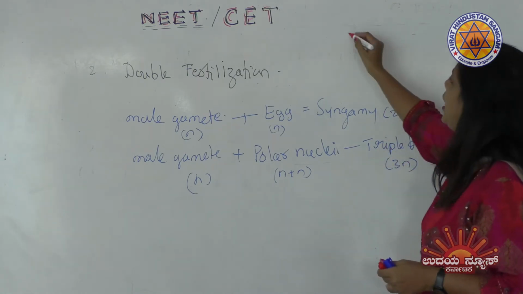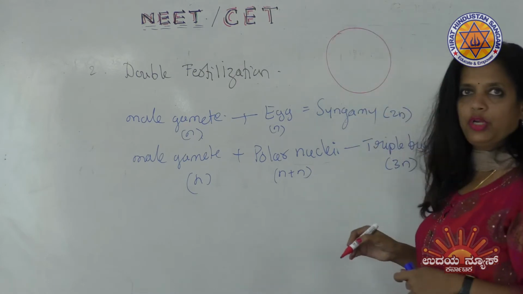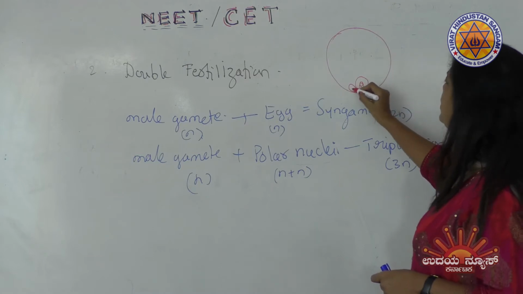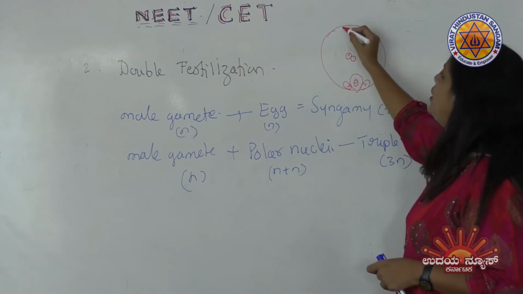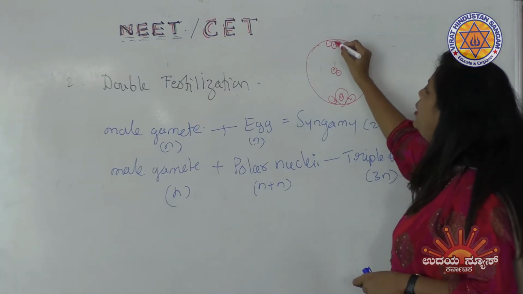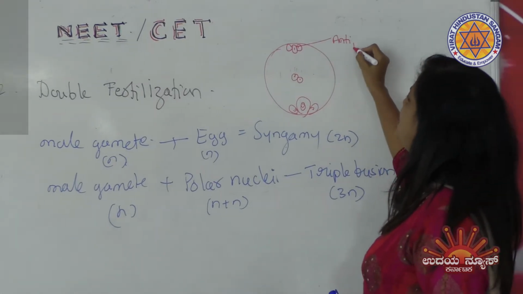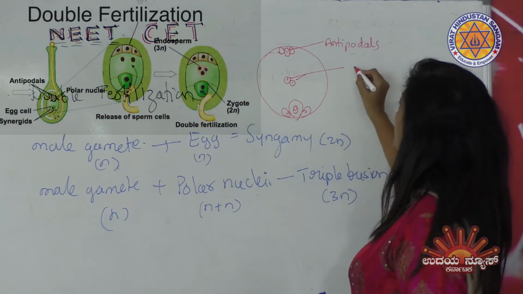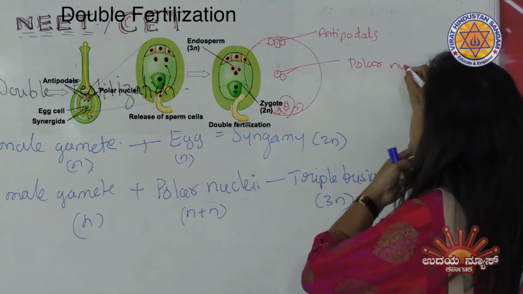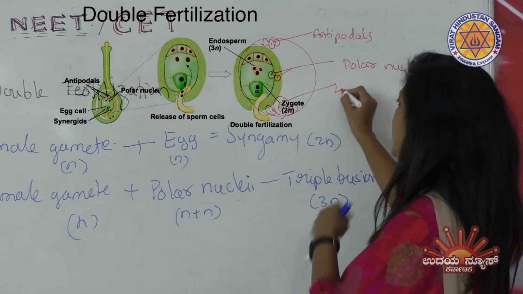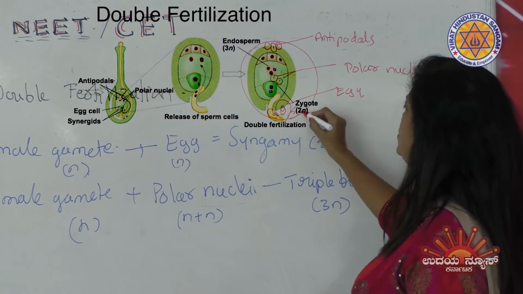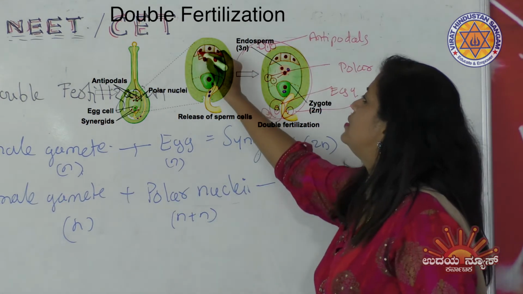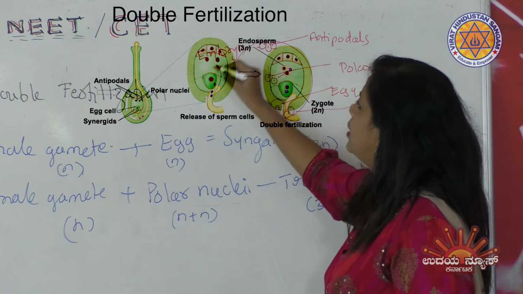So if you learn the diagram, you will understand. If this is an embryo sac, here is the egg, here are the two synergids, here are two polar nuclei, and here we have the antipodal cells. These are the antipodal cells or antipodals. Here are two polar nuclei, and this is the egg. These are the synergids. This is the structure of the embryo sac. This diagram is the embryo sac diagram.